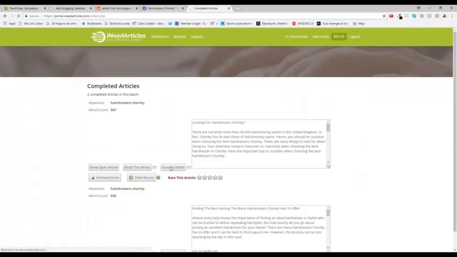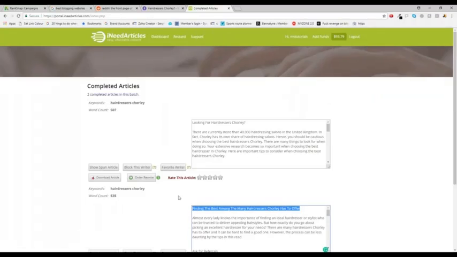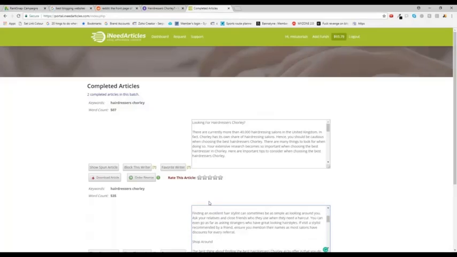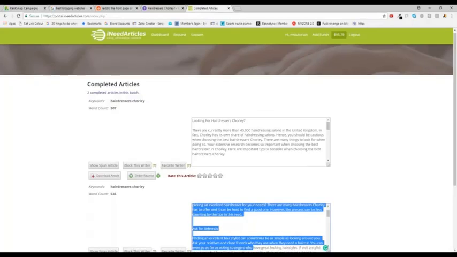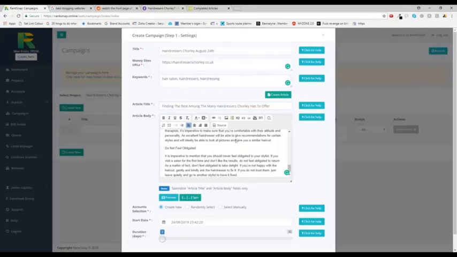Just grab that. Finding the best among the many hairdressers Charlie has to offer is my title. And underneath, almost every lady, blah, blah, blah. That's the whole content. I'm going to drop this into the article body.